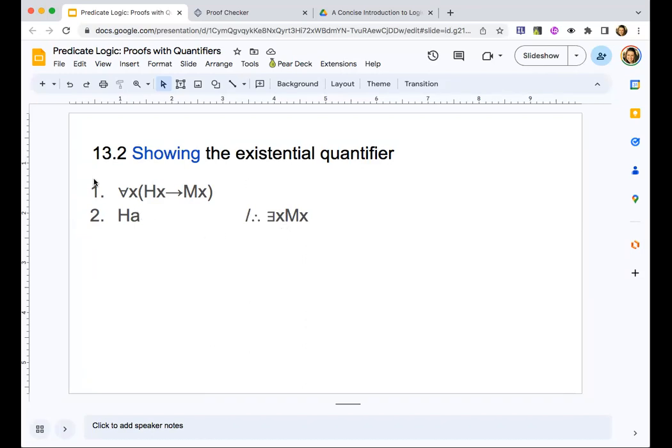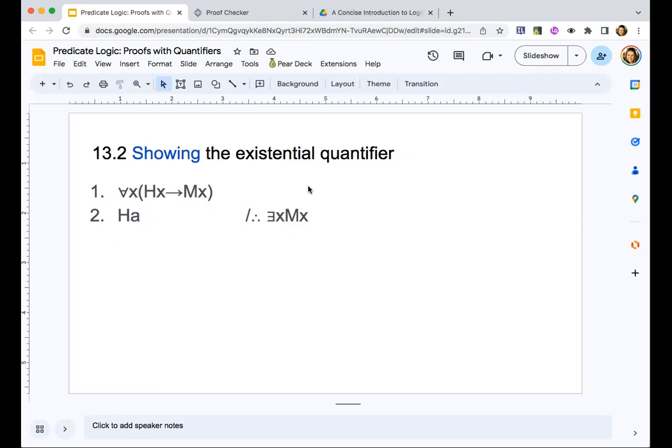So it doesn't really matter what our interpretation of the predicates and names are. This will be valid no matter how we interpret it, but this looks an awful lot like one we've seen before, and this is the one from the text. So all humans are mortal. Aristotle is human. Therefore, someone is mortal.